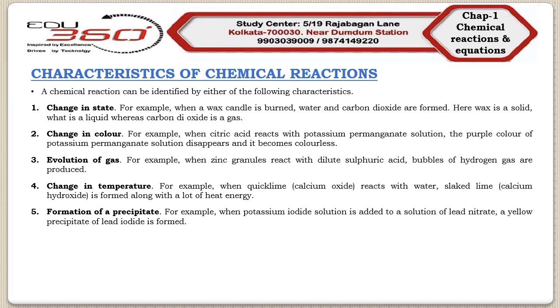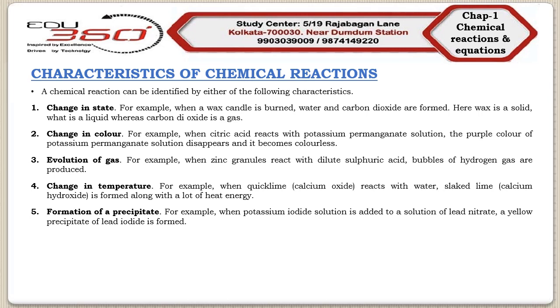Now let us consider the example. When we add the potassium iodide solution to a solution of lead nitrate, we will find a yellow precipitate of lead iodide. So we can say that the chemical reaction between potassium iodide and lead nitrate is characterized by the formation of a yellow precipitate of lead iodide.